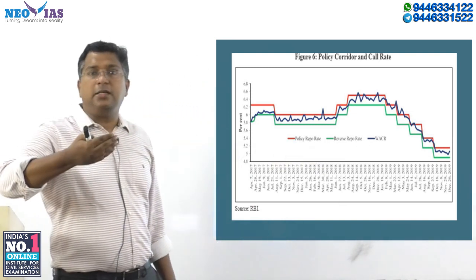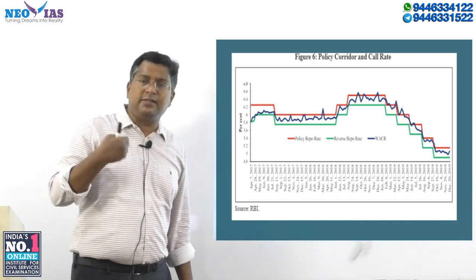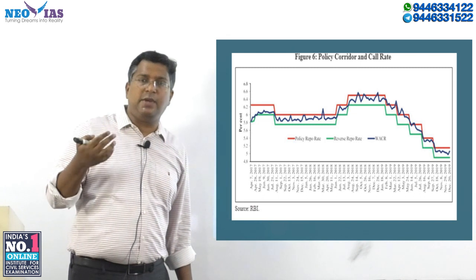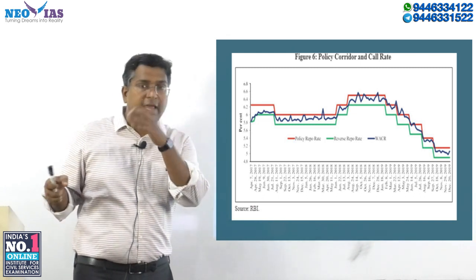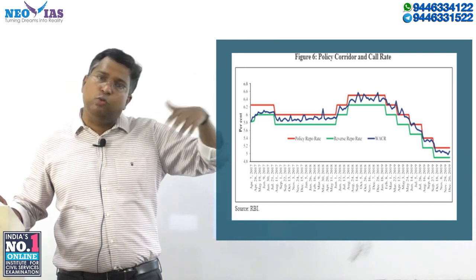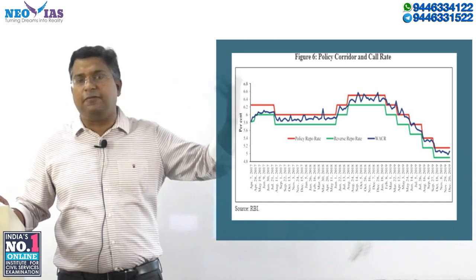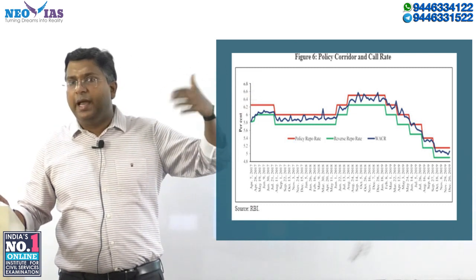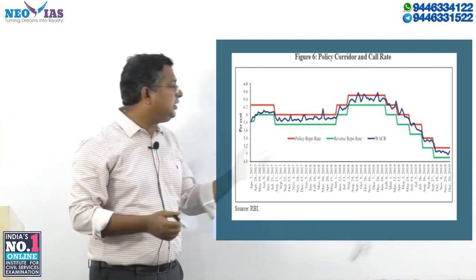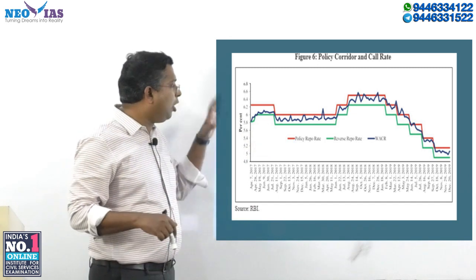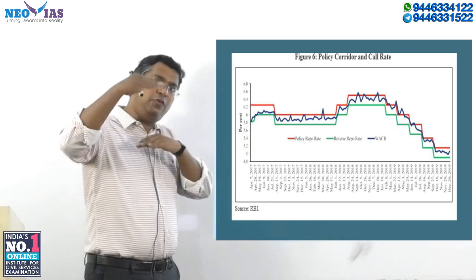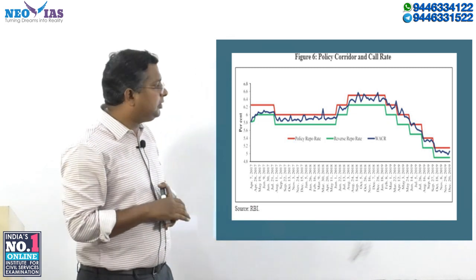You know that the call rate is the interest rate at which money is borrowed on an overnight basis between banks. It is basically interbank call. Two banks call for money when they face any liquidity shortage. So the weighted average call rate normally used to be between the repo rate and reverse repo rate.